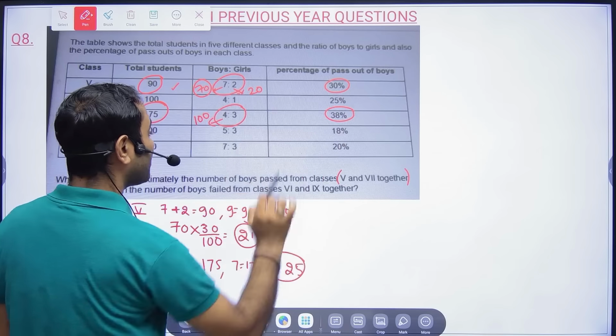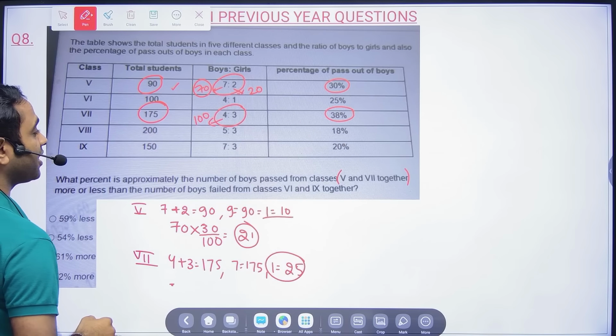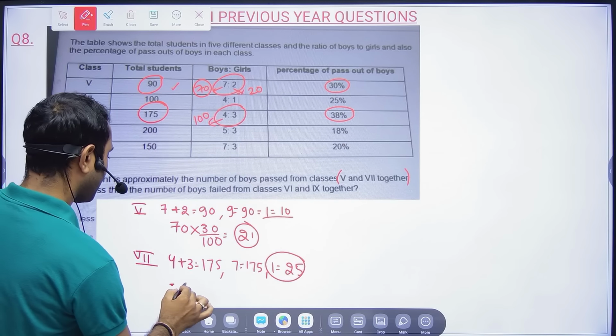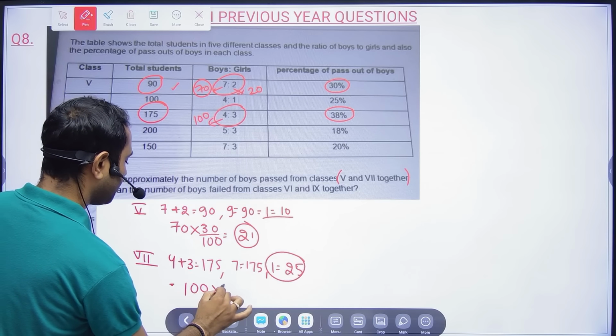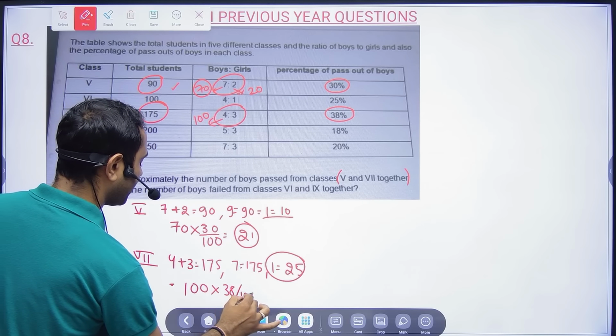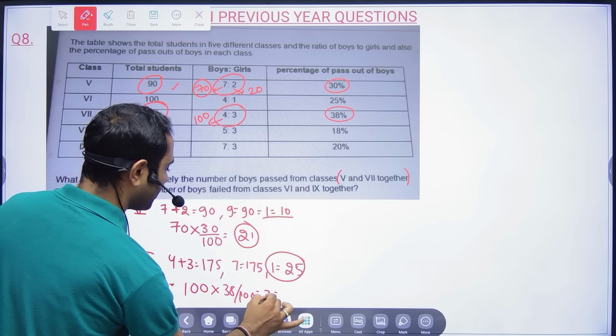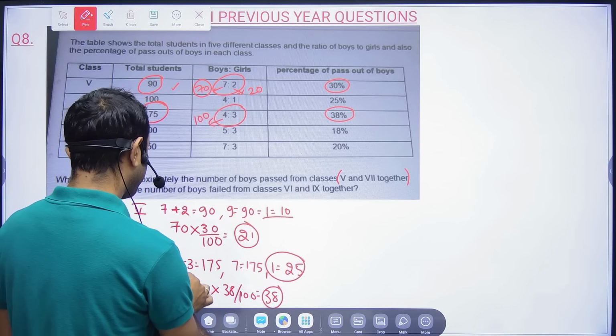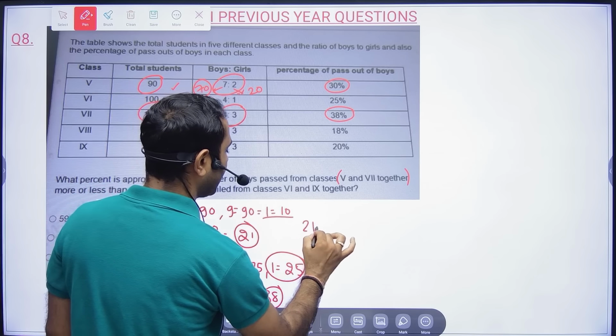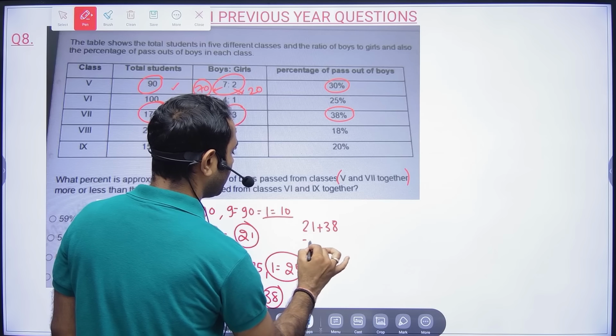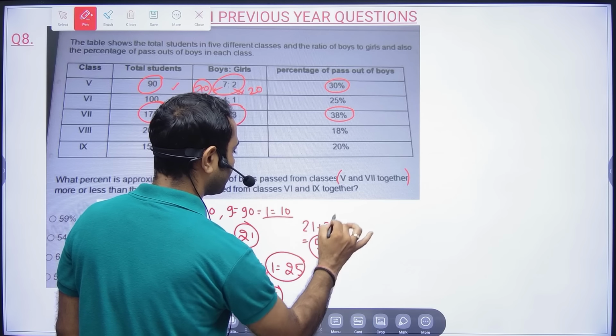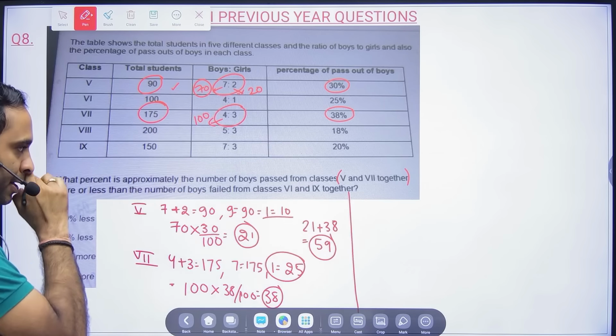38% of the boys passed here. So total boys is 100 and 38% of that is 38. So from 5th and 7th, 21 plus 38 means total 59 boys have passed. Clear? So this is the data interpretation problem.